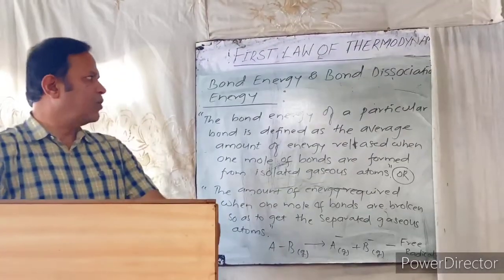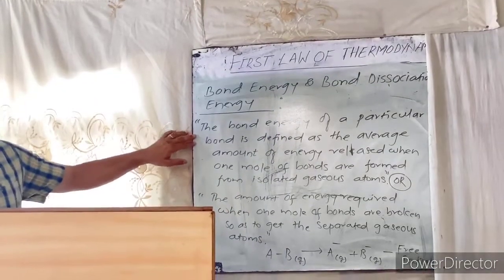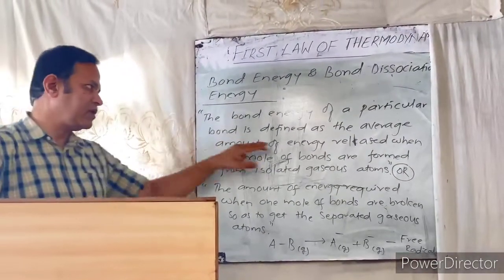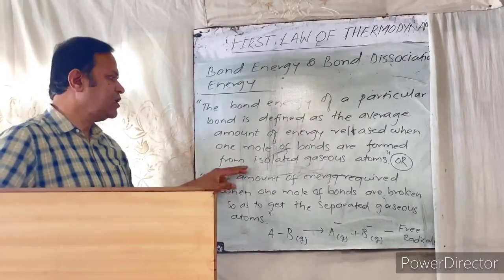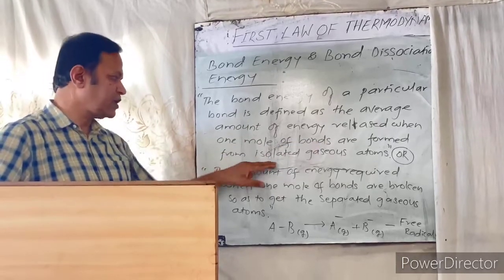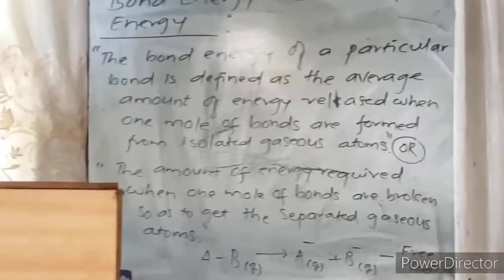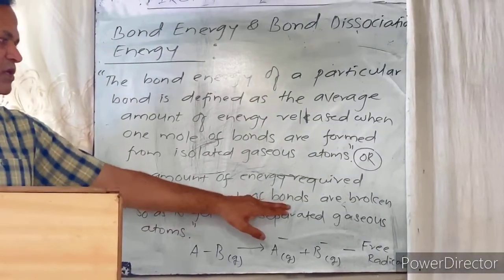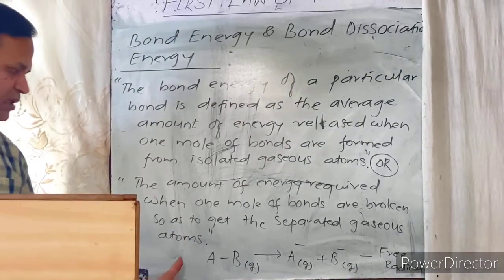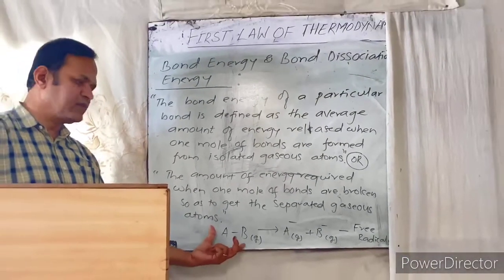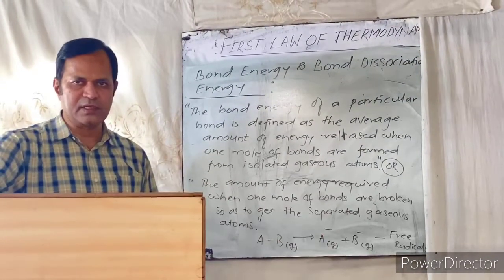Next is bond energy and bond dissociation energy. What is bond energy? The bond energy of a particular bond is defined as the average amount of energy released when 1 mole of bonds are formed from isolated gaseous atoms, or the amount of energy required when 1 mole of bonds are broken so as to get the separated gaseous atoms. For example, this is the gaseous molecule. When we break this, we will get the separate gaseous atoms. These are the free radicals.